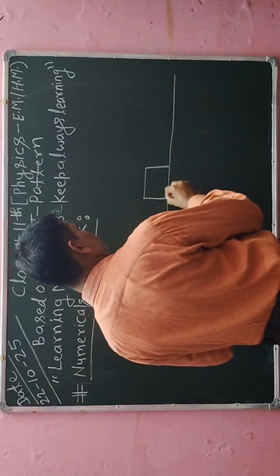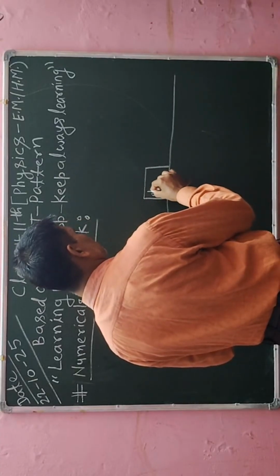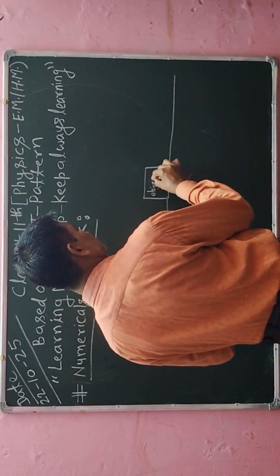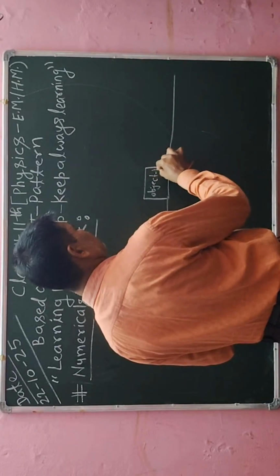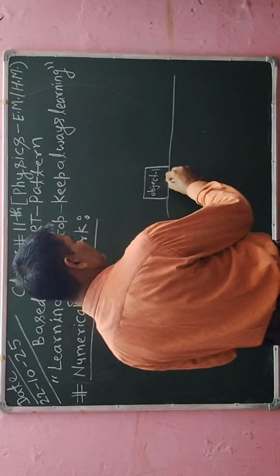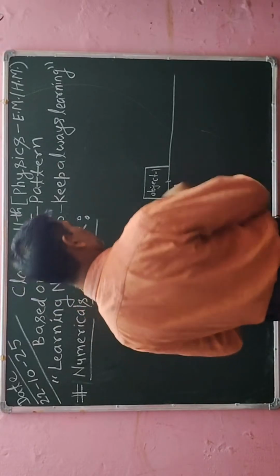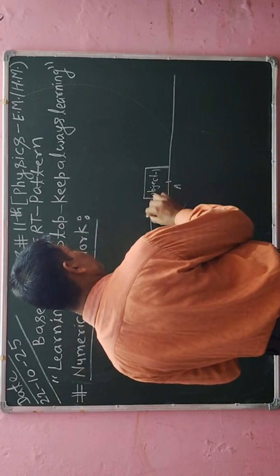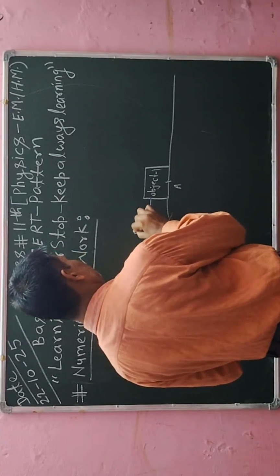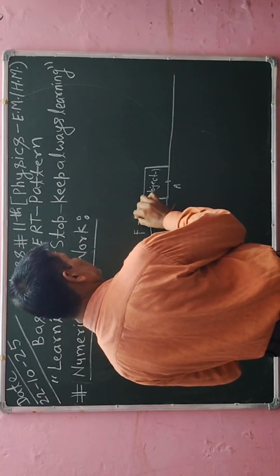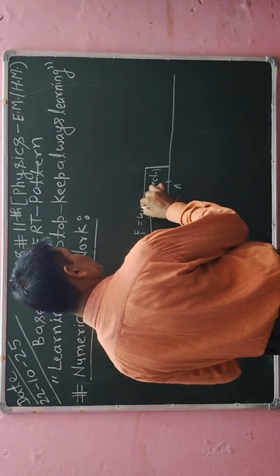Now this is an object. I am saying this is object 1 and it is at point A. Here a person applies a force, suppose 40 newtons.